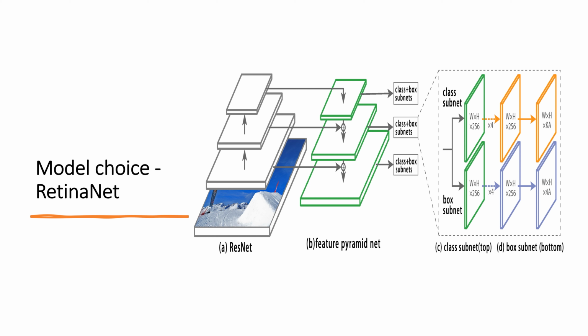Here is the structure of RetinaNet. It uses ResNet as the backbone to extract the feature map, and then analyzes and combines the extracted feature maps with a feature pyramid network. Finally, by using two subnets, one subnet for classification and one subnet for localization, we can get the final output.